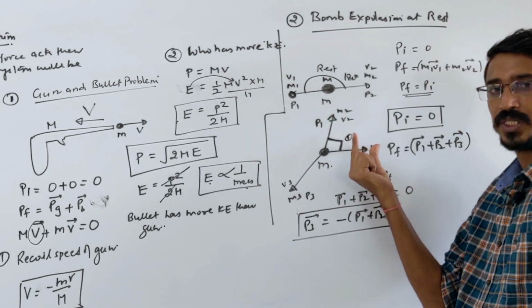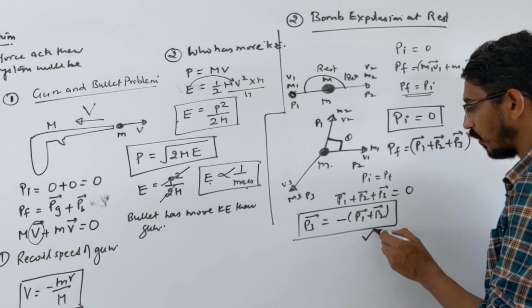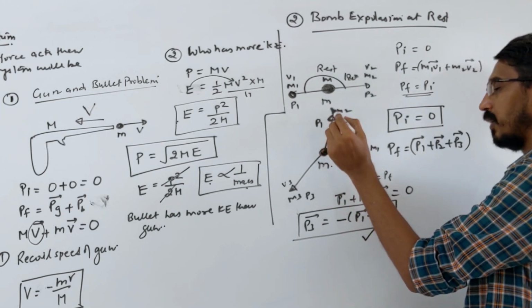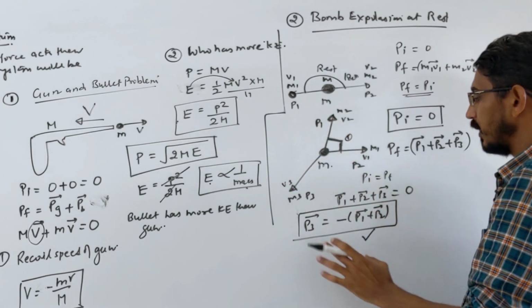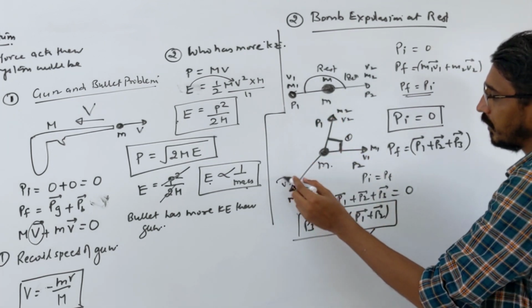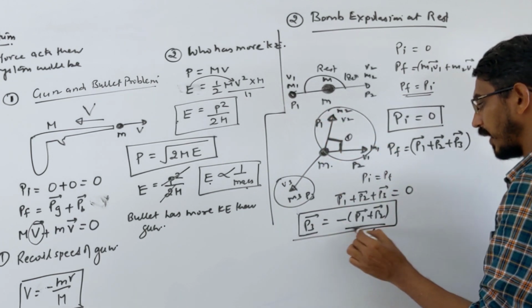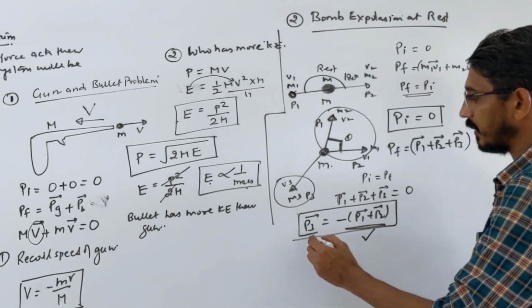Sum of the momentum of these two, we will get our unknown answer here, right? This step you have to follow always. You take the sum of the two momenta of the two pieces whose angle is given to you. Then the momentum of the third piece should be equal to the sum of these two pieces. That is, p3 should be equal to the vector sum of p1 plus p2, and we will get the unknown thing here.